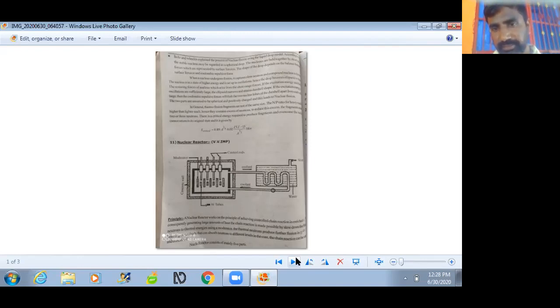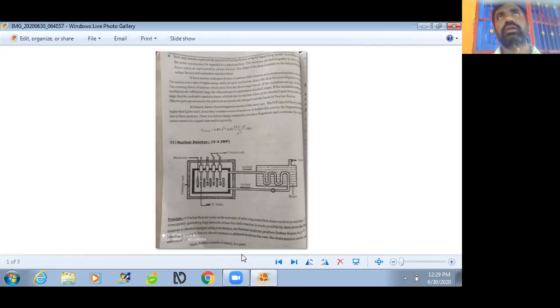Finally this steam rotates the turbine, then electricity is automatically generated. The main application of the nuclear reactor is generating electricity, and we can also use nuclear reactors in different fields like the medical field.